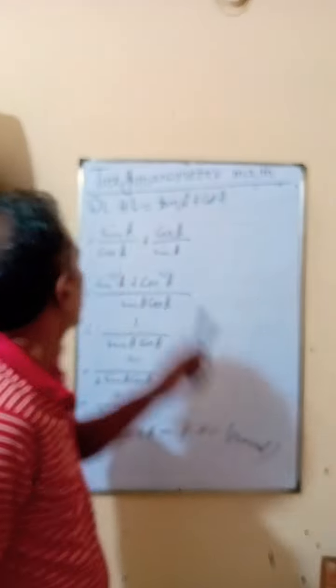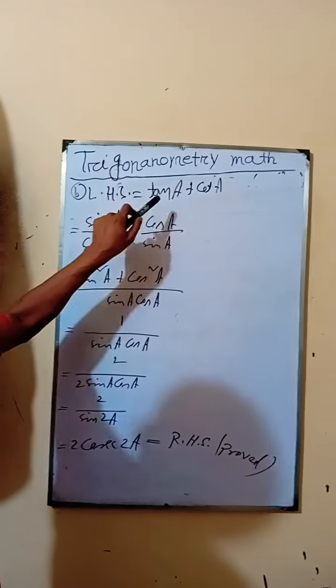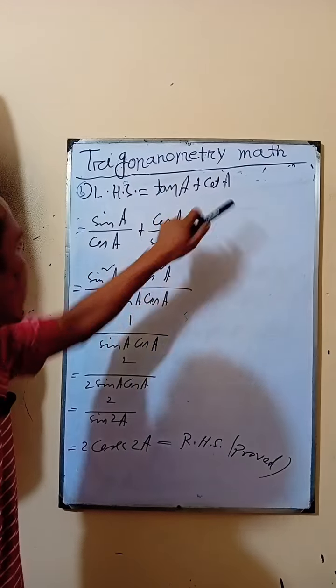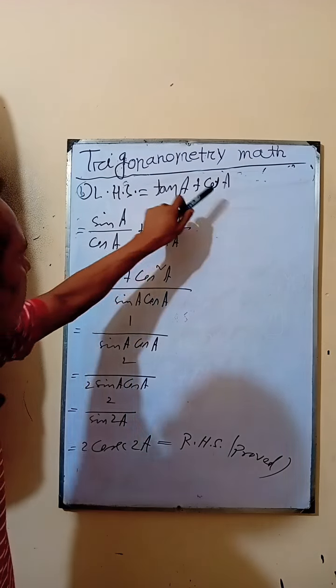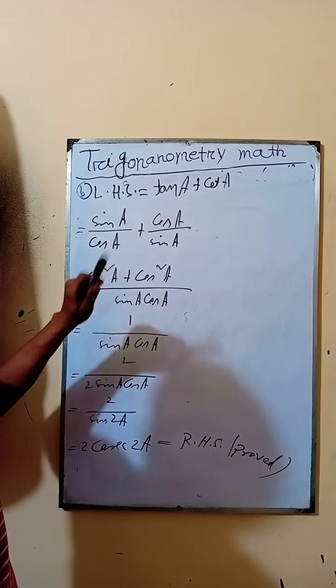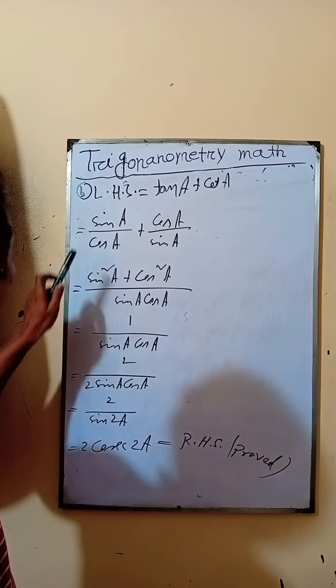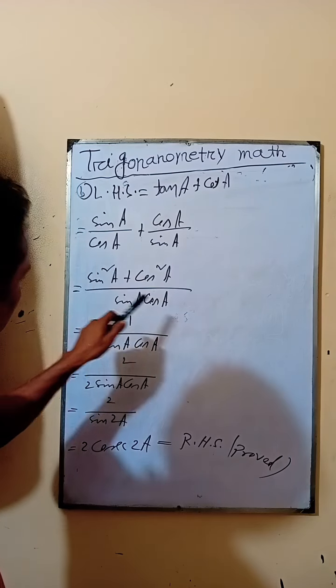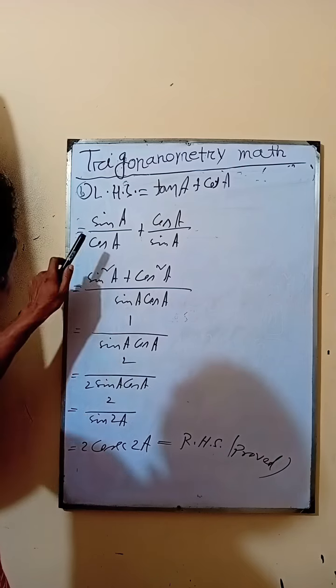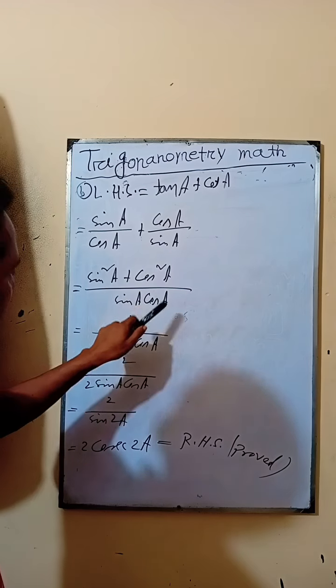Trigonometry math solution. On the left hand side, we have tan A plus cot A. Tan A is equal to sin A by cos A, and cot A is equal to cos A by sin A. This is the theory. Taking the common denominator, sin A cos A.